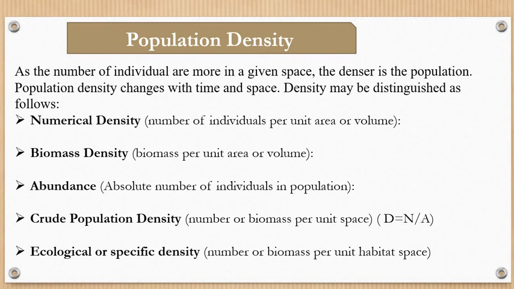So the population can be estimated by means of the formula D = N/A, means the number of individuals per unit area, right?